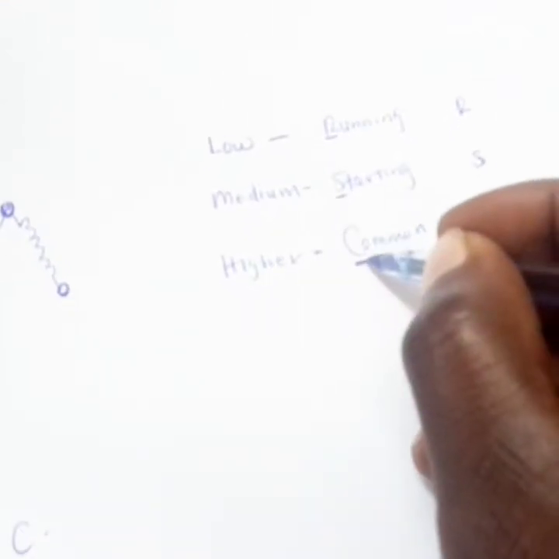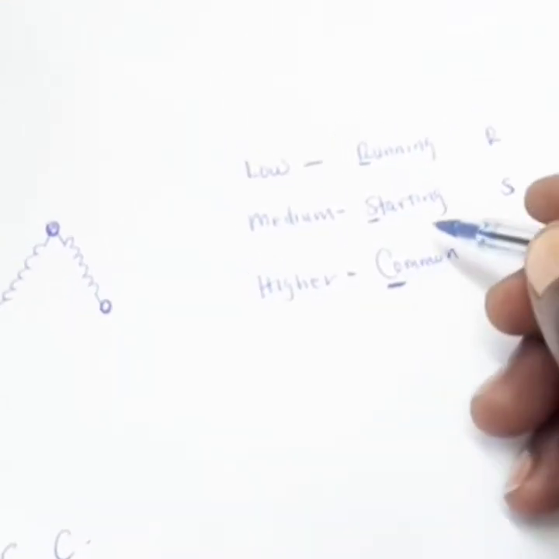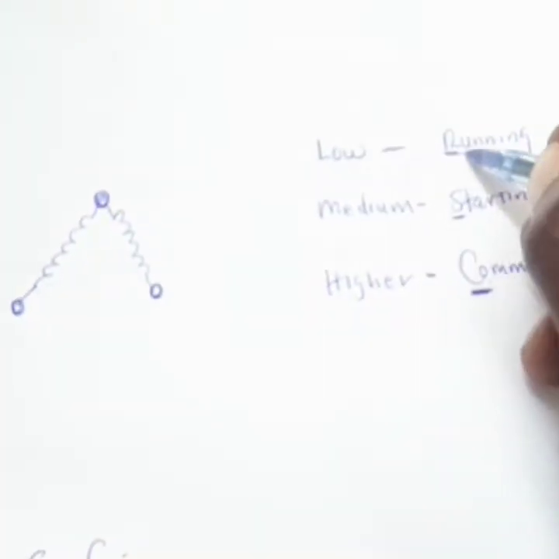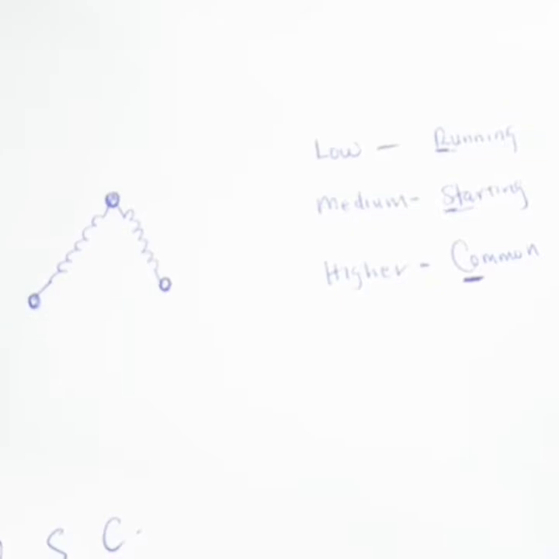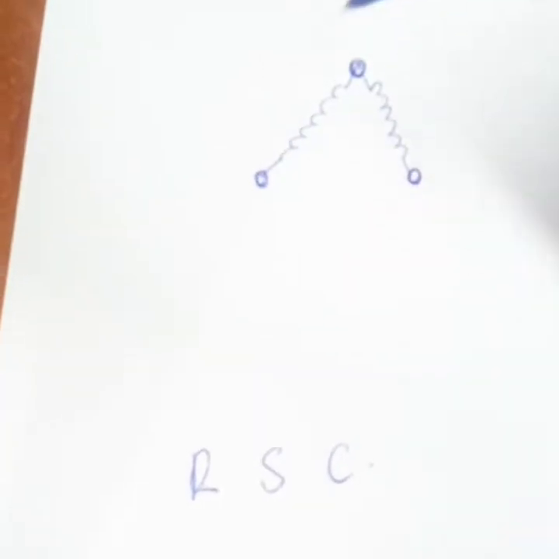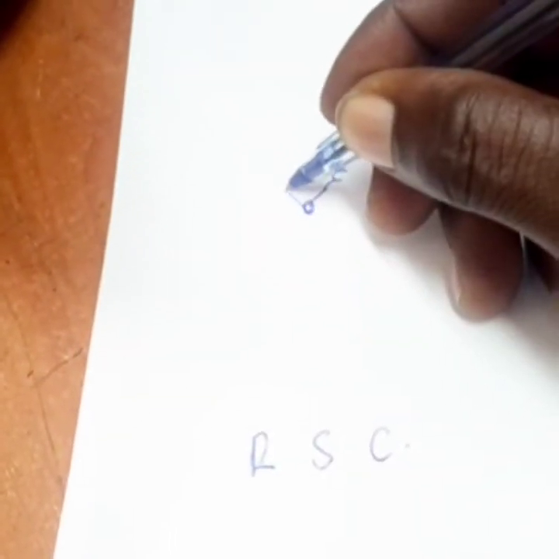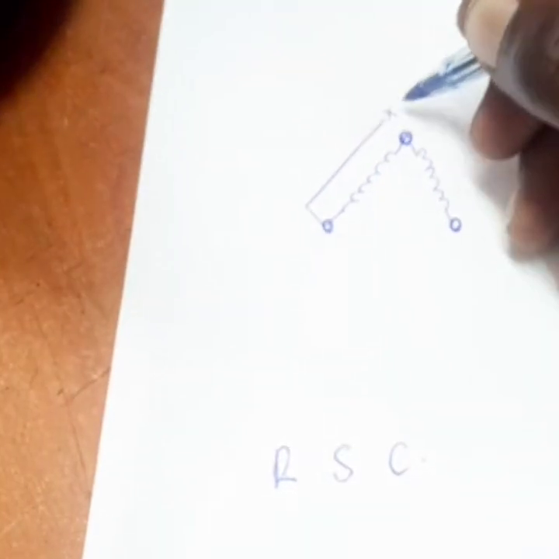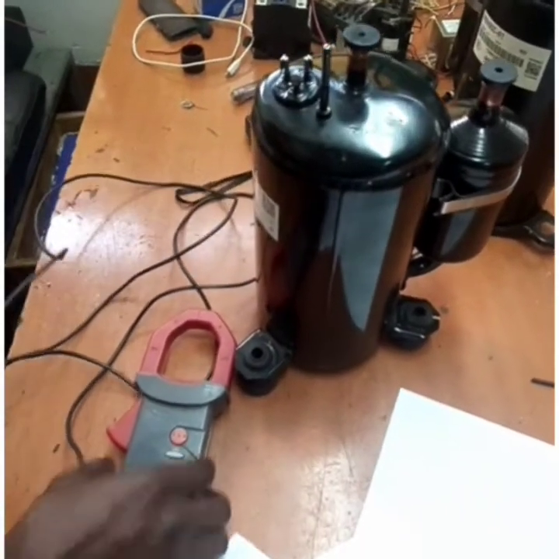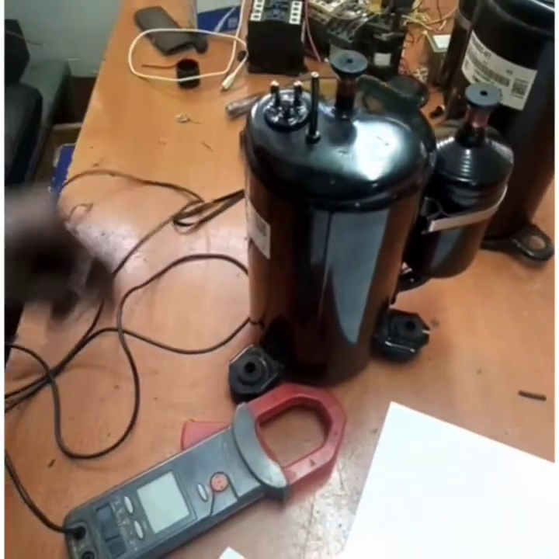So when you take your readings from the meter, to find the common point, the sum of the resistance for the running and the starting, when you add them together, will give you the total resistance, which is common. That is, we measure from this point up to this point, then you add up to this point, so you have the total resistance. So let us take our meter now and measure the 3 terminals here.